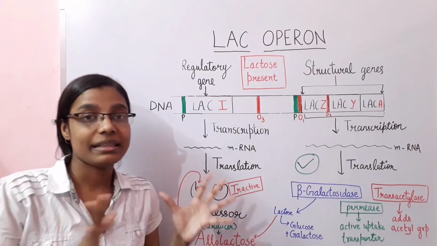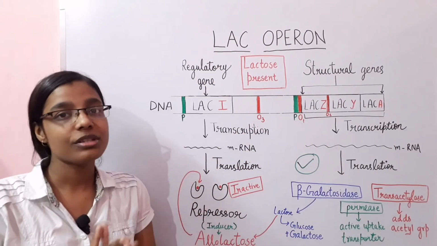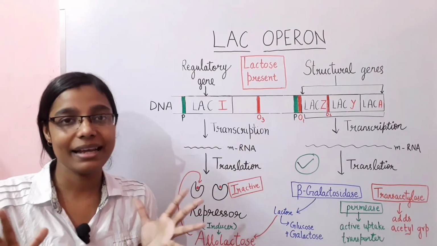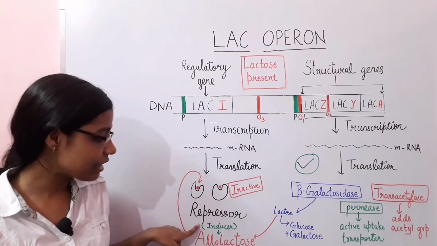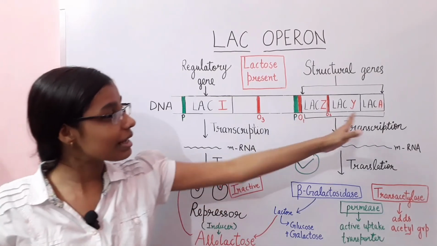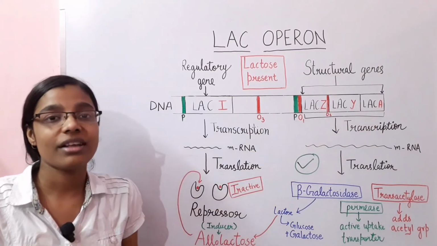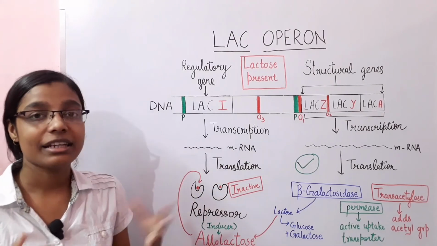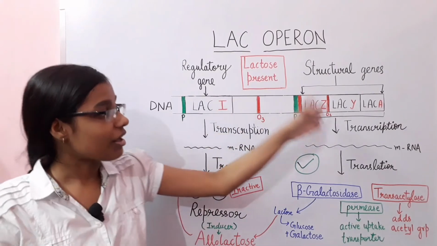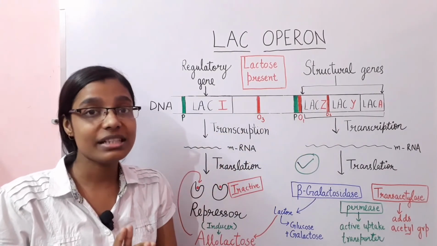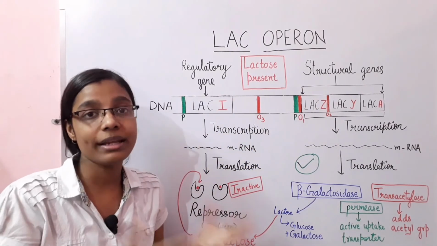So in this way, when lactose is present, things happen like that. In this case, allolactose is called an inducer because it is inducing the transcription and translation of the structural genes. It makes the repressor protein inactive so that transcription and translation of these structural genes can go on.